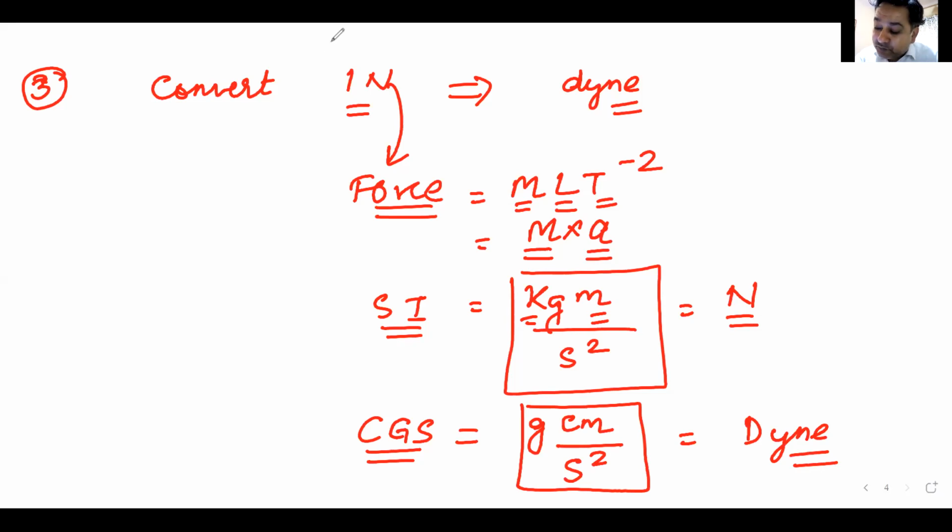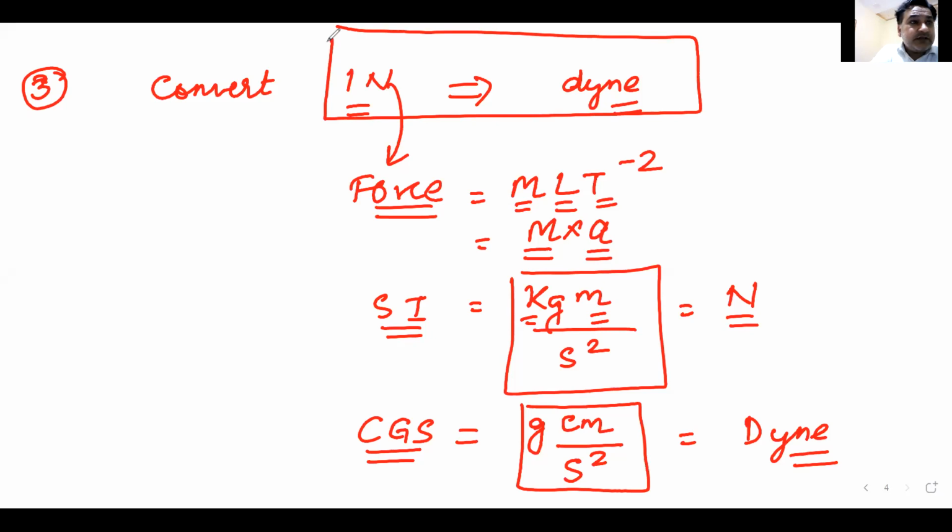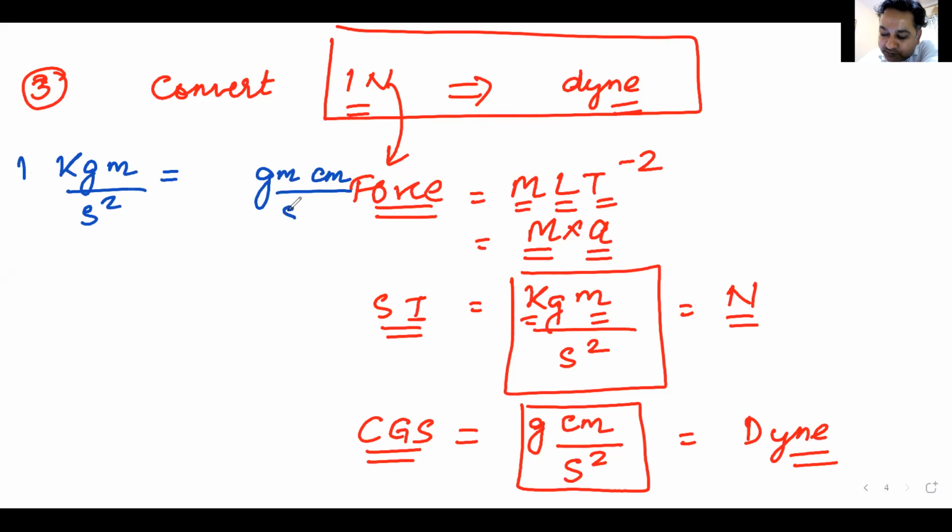So basically, what is this question asking me? This question is asking me to convert 1 kg meter per second square, which is Newton, into Dyne, which is gram centimeter per second square.